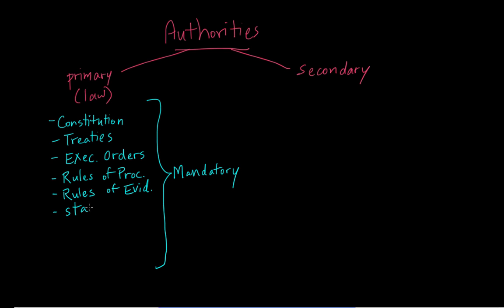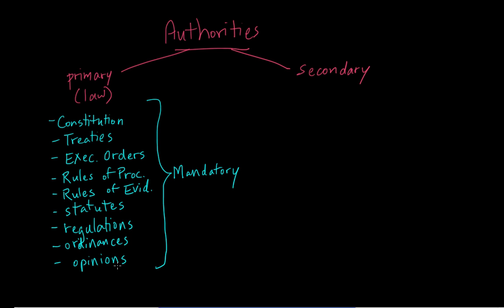Statutes. These are the laws that are passed by the legislature. And we also have regulations and ordinances. All right, so these are all primary law. We also include in here case opinions.